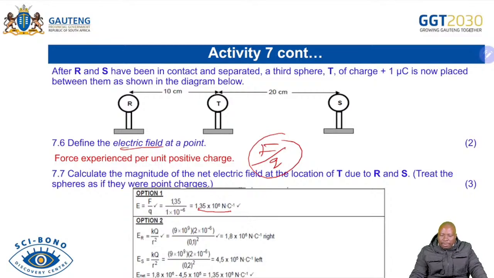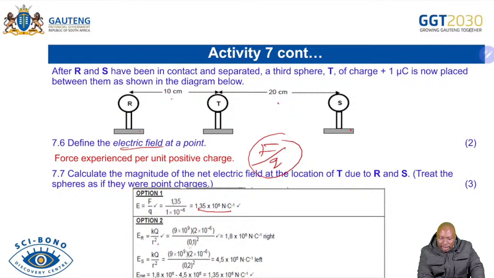You can take the longer method. You can calculate the E due to R, which is KQ over R squared. You get E due to S, which is KQ over R squared. You substitute for both of them. For this one is 0,1. For this one is 0,2. And then you get your E net now.